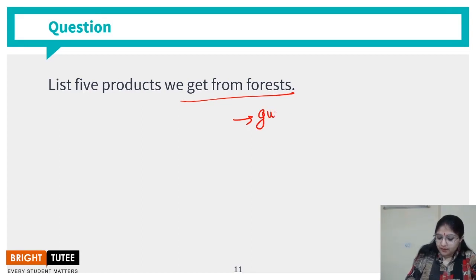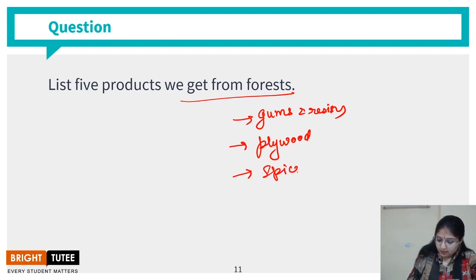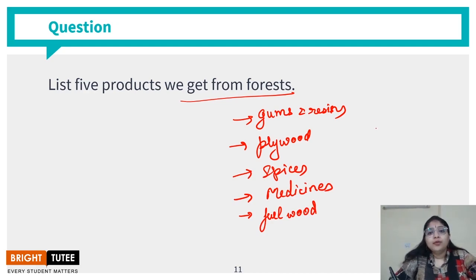We get gums and raisins, right? We get plywood, spices, medicines, fuel wood, and various other things. You can enumerate so many things that we get from the forest. These are only few of the 5.